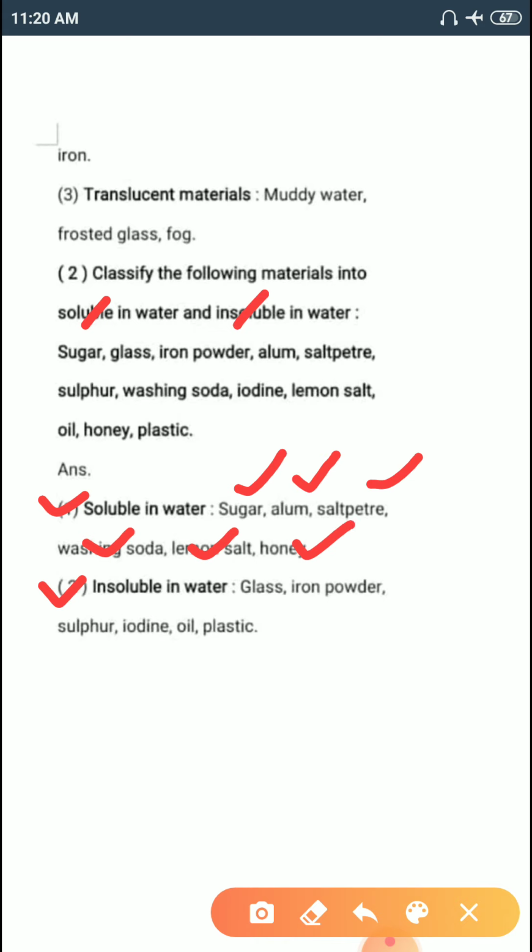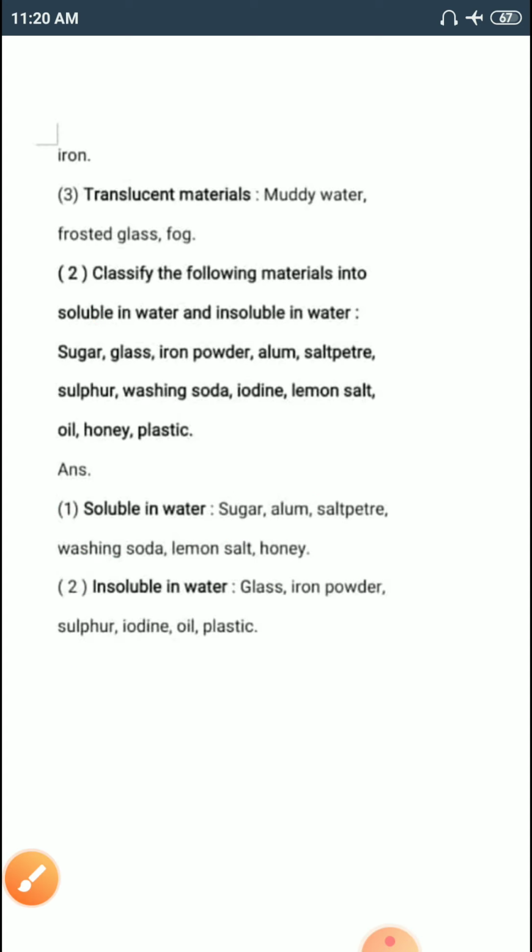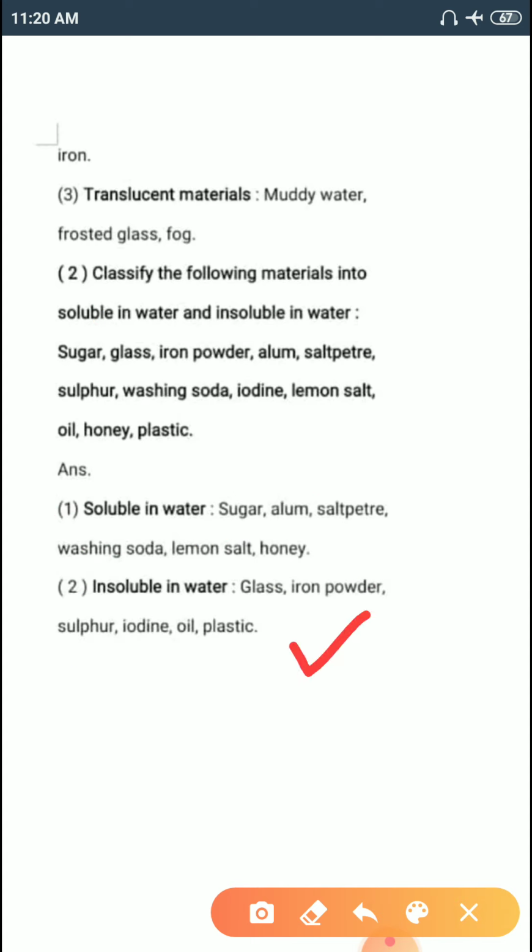These are the soluble materials in water. Now, insoluble materials: glass, iron powder, sulfur, iodine, oil and plastic. So, these are insoluble substances and these are soluble substances. So, with the help of these two distributions, we can distribute these items into groups.